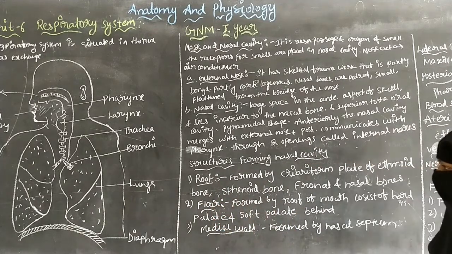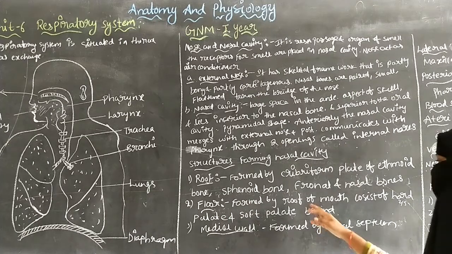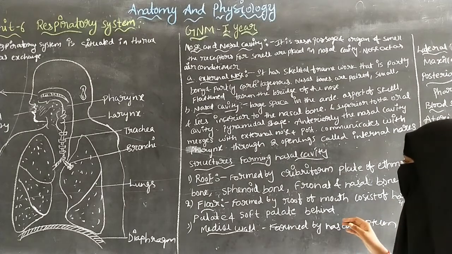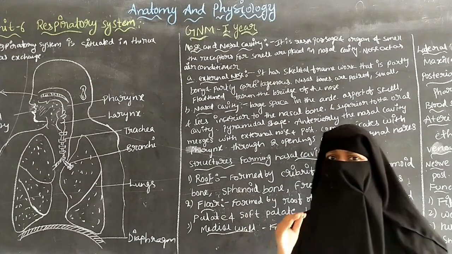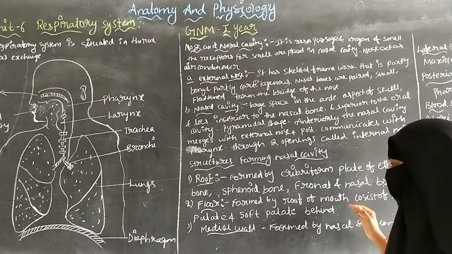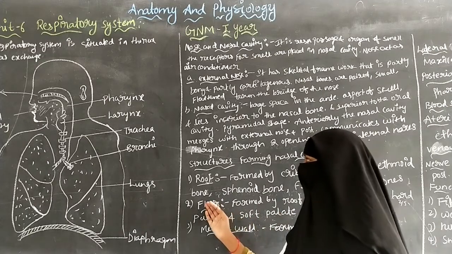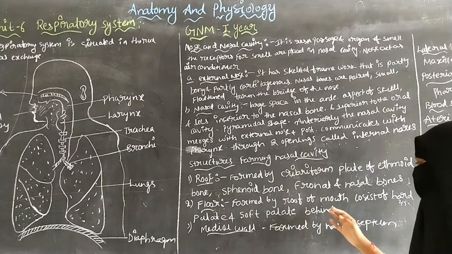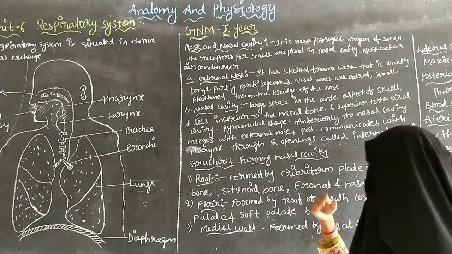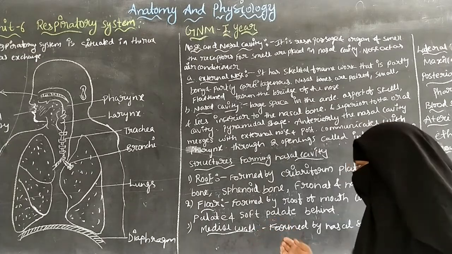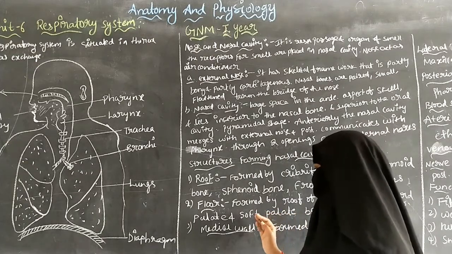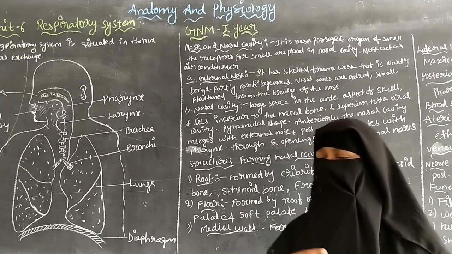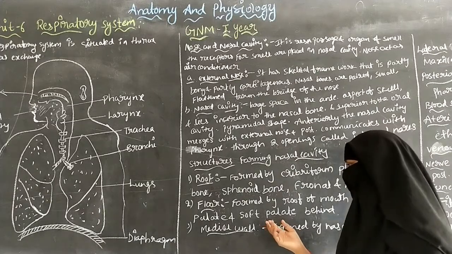The floor can be formed by the roof of the mouth, which consists of the hard palate. Two thirds of the hard palate makes the floor of the nasal cavity, and the soft palate lies behind it. Behind the hard palate, the soft palate is situated. The main function of the soft palate is in respiration and swallowing, and it helps in speaking.